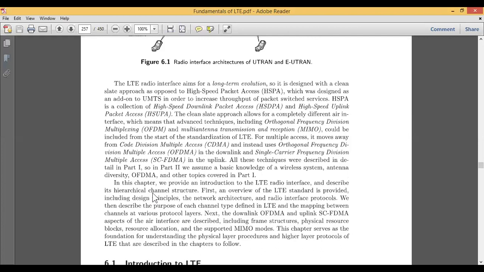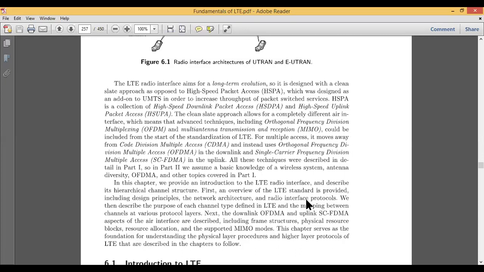So if you only focus on the transmitter and the receiver, then what about the channel part? What should be the channel structure? Therefore, in this particular module, the focus will be on the complete channel structure. What are the design principles? What is its network architecture, and which radio interface protocols are used?